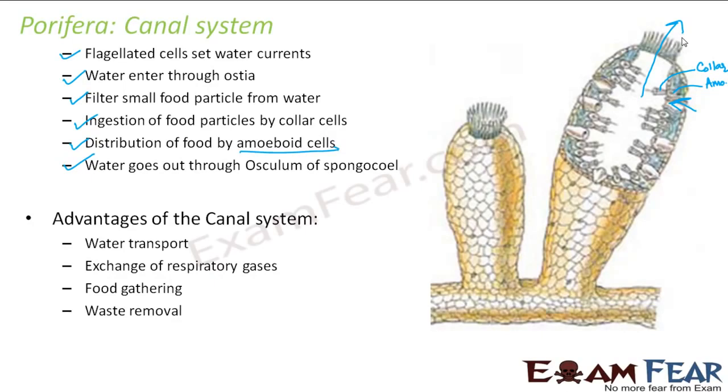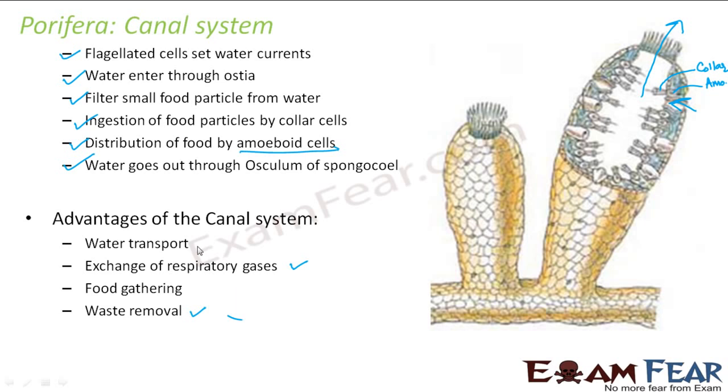Food gathering. Obviously, it is a mode of getting your food. Waste removal. Now when the water, after the food is taken in, the remaining water goes out through the osculum. Now along with that water, all the waste materials which are present inside the body also go out. So this canal system acts as excretory system by removing the waste. It acts as respiratory system by helping in exchange of gases.